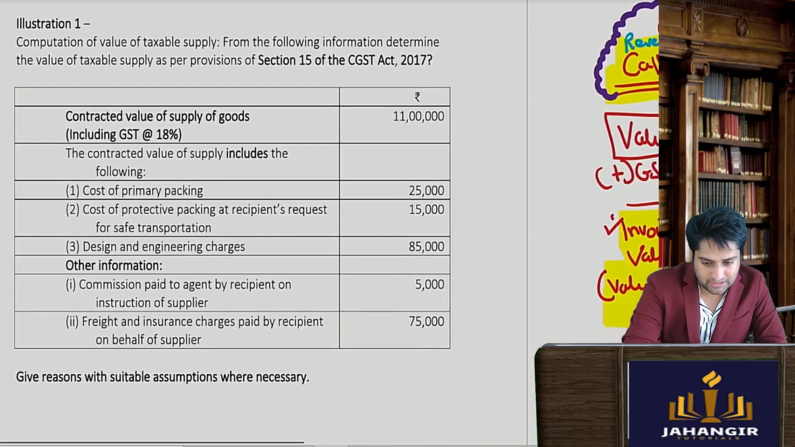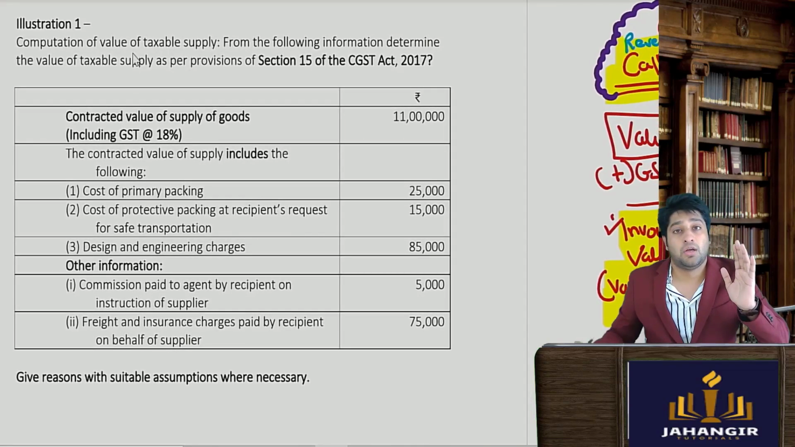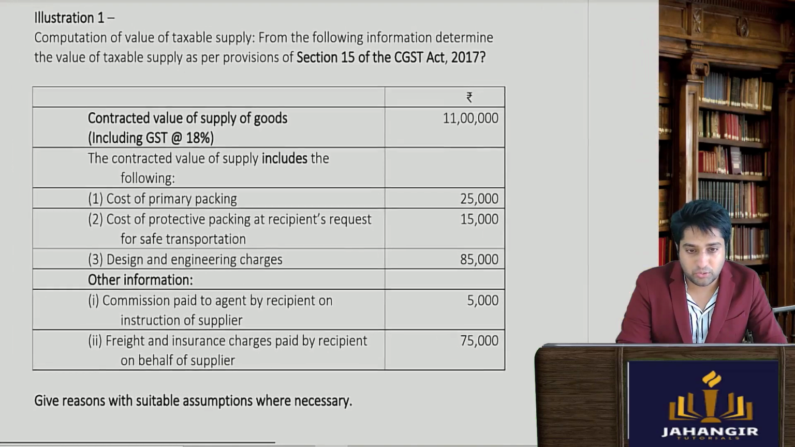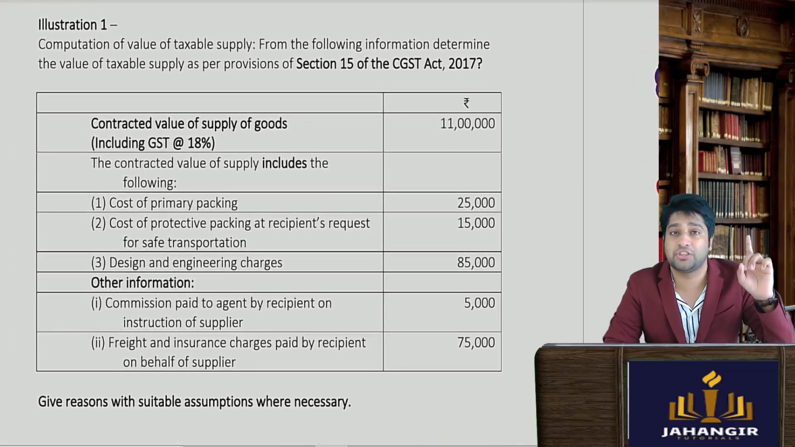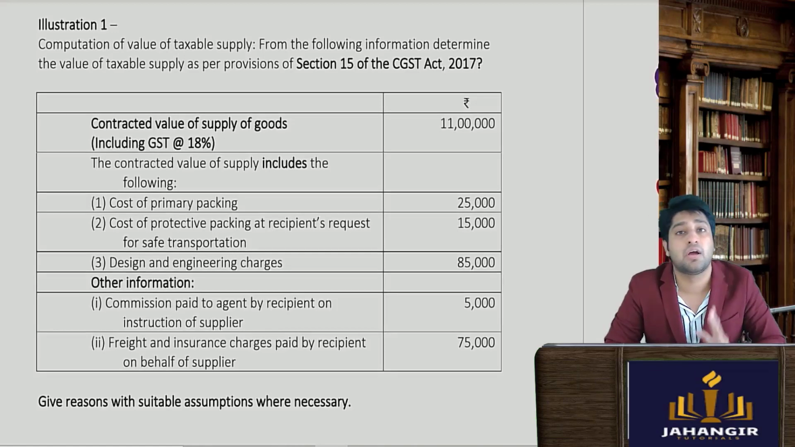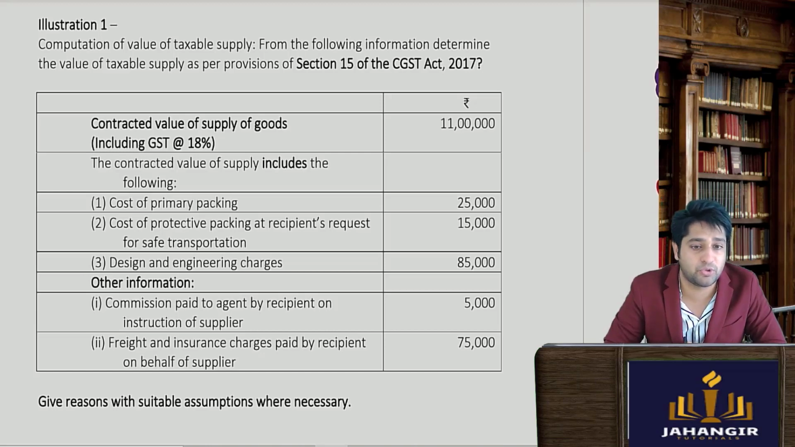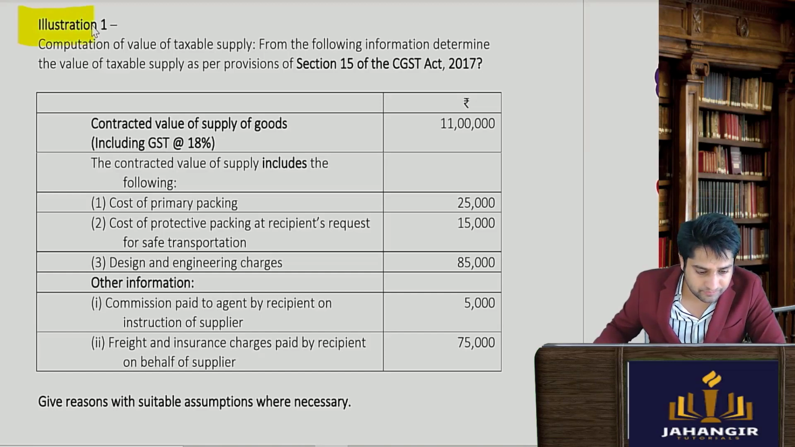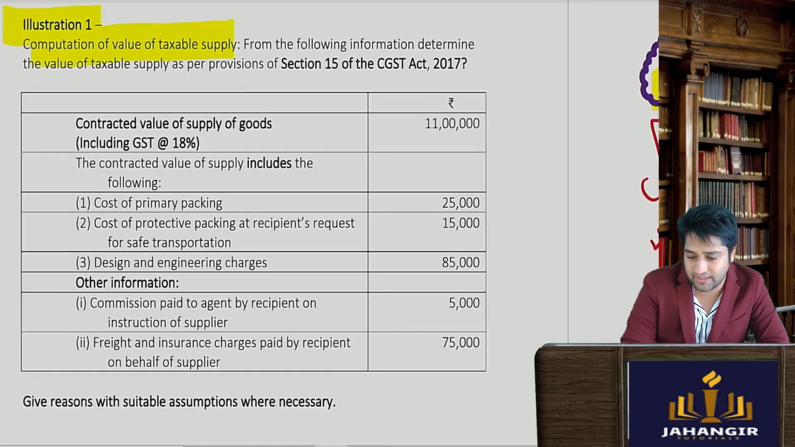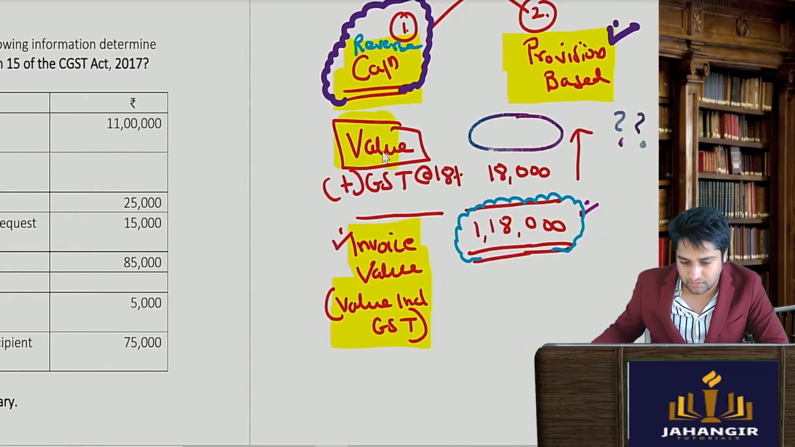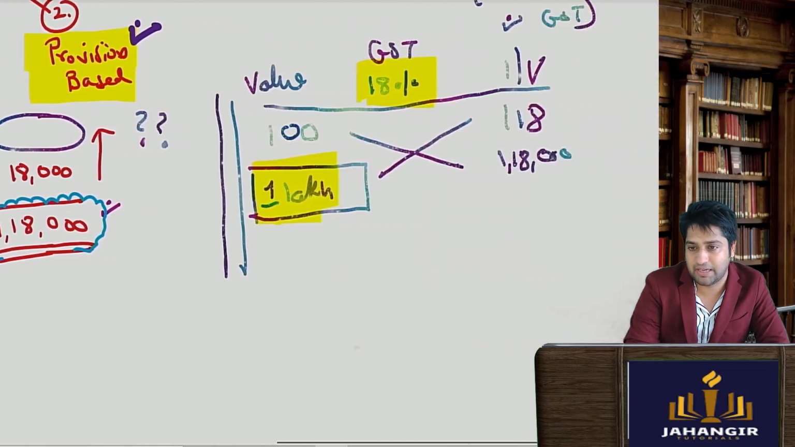The first illustration. Again repeating, in order to do the sums you will have to read section 15, subsection 1 to subsection 5. You will have to understand the reverse calculation which I have shown you, and then these problems are a cakewalk. Firstly, compute the value of taxable supply. They are asking reverse calculation sums, where you will have to do this cross multiplication.